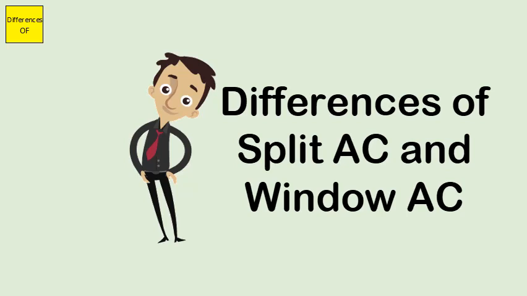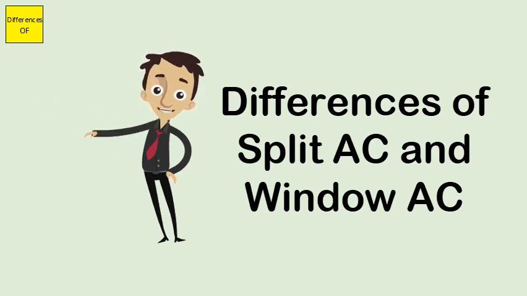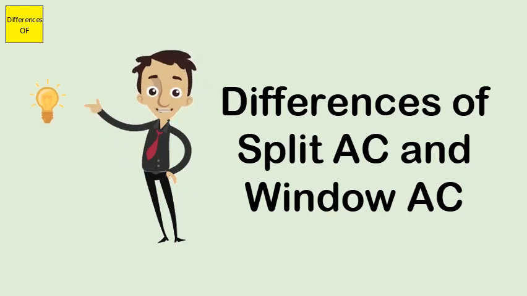Similarities: both split and window AC are used for air conditioning purposes. Both need electricity for running. Both need installation and servicing.